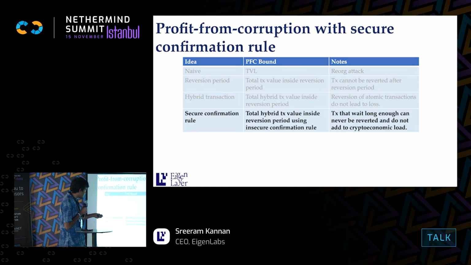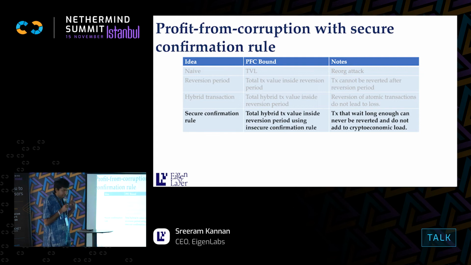But the problem is this bound is completely non-calculable. It's saying total hybrid transaction value inside a reversion period using an insecure confirmation rule. How do we know all the hybrid transactions happening in the world? Maybe an adversary can perfectly coordinate and make sure that lots of Starbucks transactions happen simultaneously, and everybody got cheated, and the total value is still large. So there's no way to really bound this.